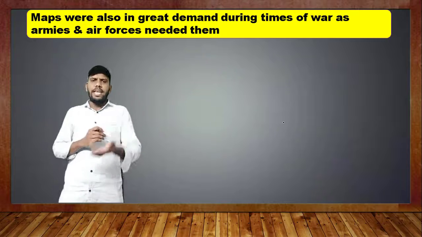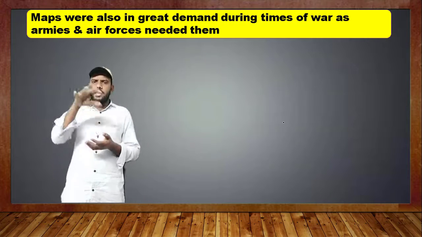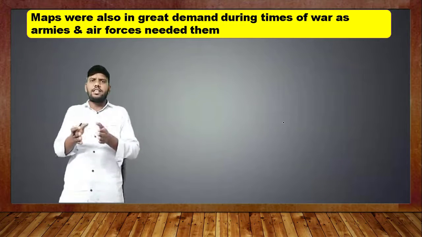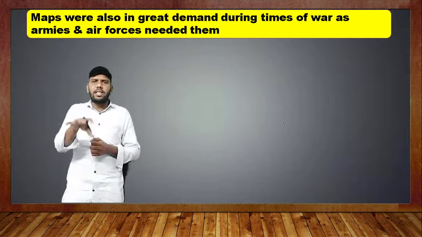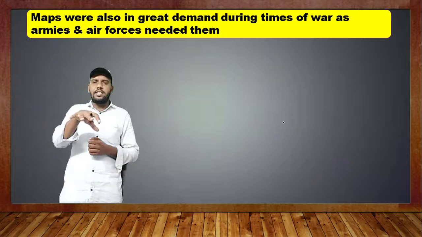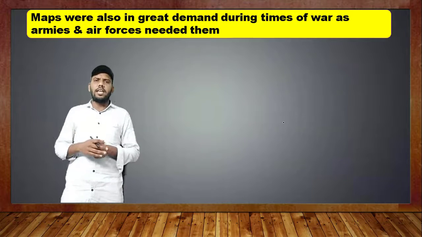So they sent many explorers such as H.M. Stanley, David Livingstone, and they found interior places where there are mountains, valleys, and rivers, and interior maps also they came to understand. So children, later when the Britishers took control over India, they wanted to know the interior places of India.